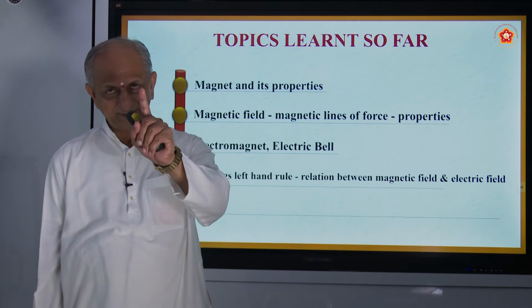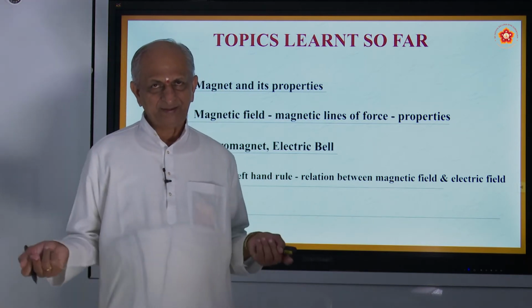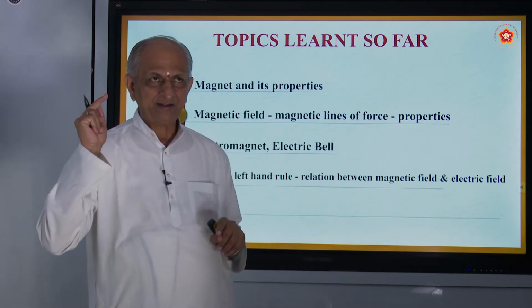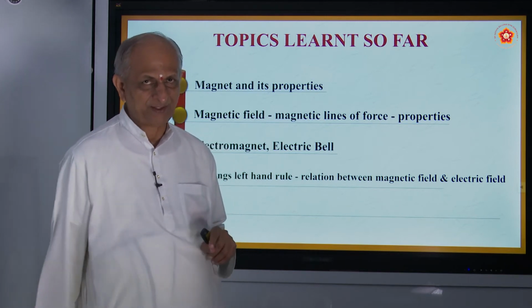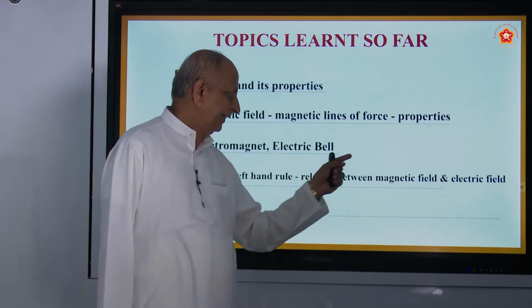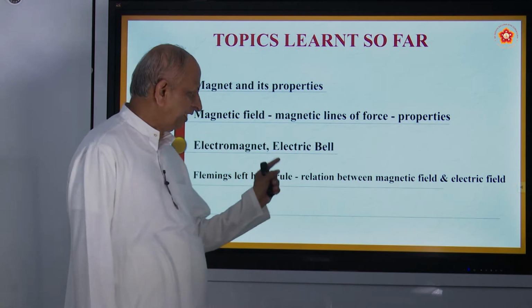Whenever there is a magnet, there will be a magnetic field, and whenever a magnetic field is there, there will be an electrical force, an electrical field also, and vice versa. This relation between the magnetic field and electric field is shown by Fleming's left hand rule.